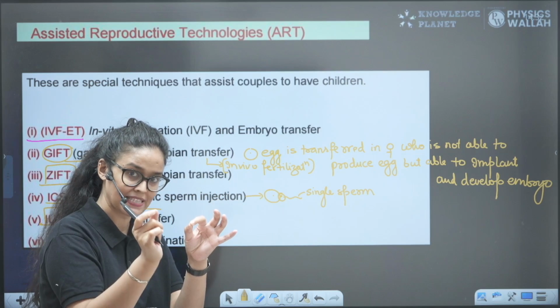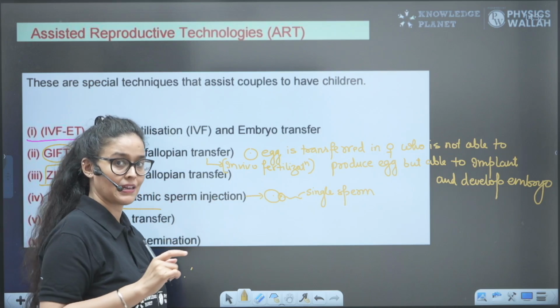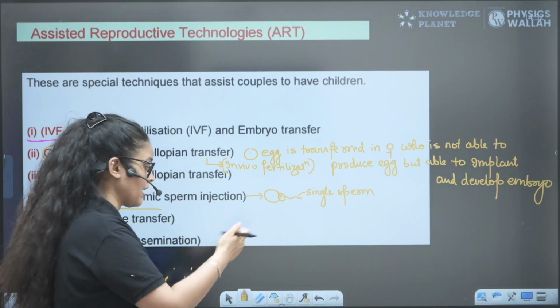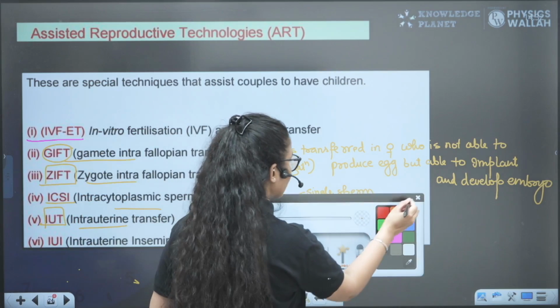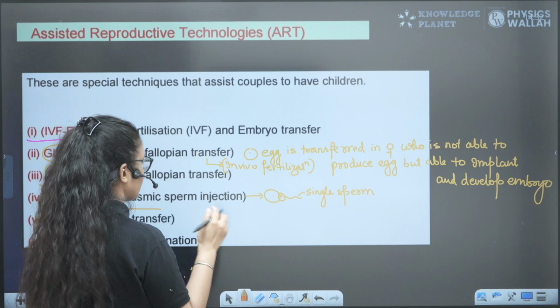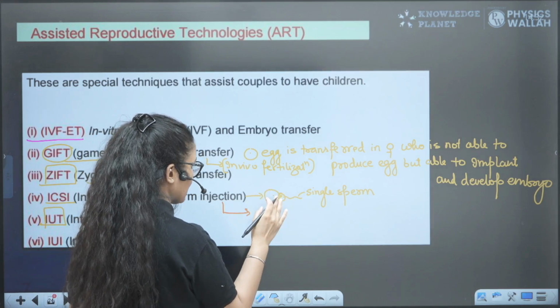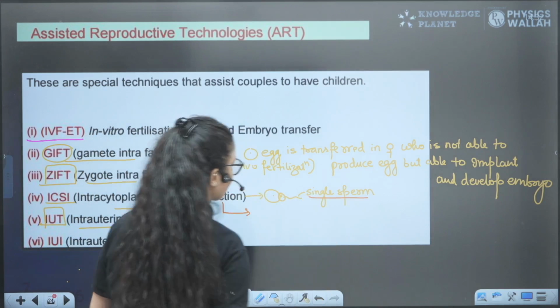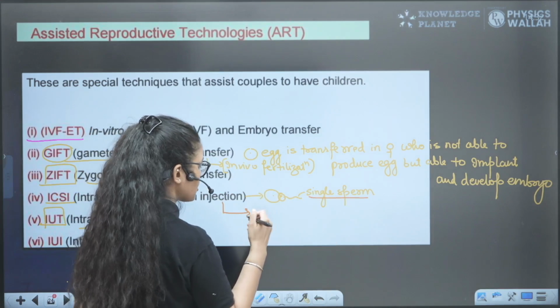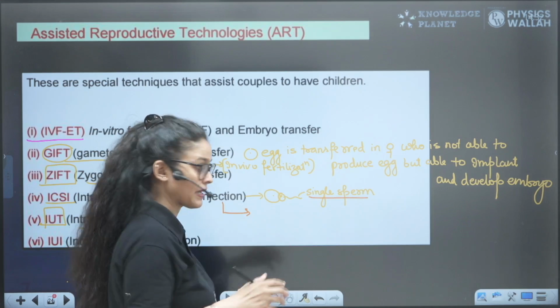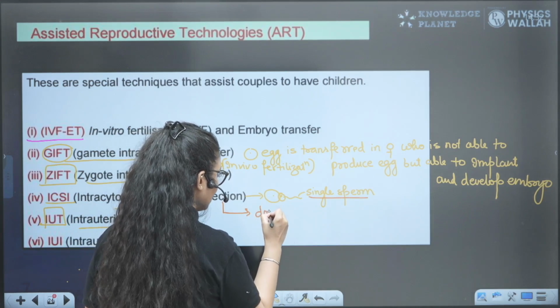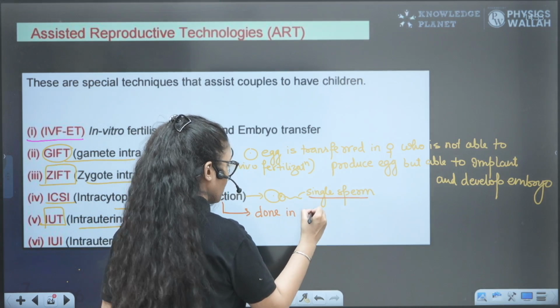So the success chance of this fertilization is more in comparison to other techniques, right? Fertilization happens outside the body, and this is basically done for those males who have the oligospermia condition, right? So it is done in case of oligospermia.